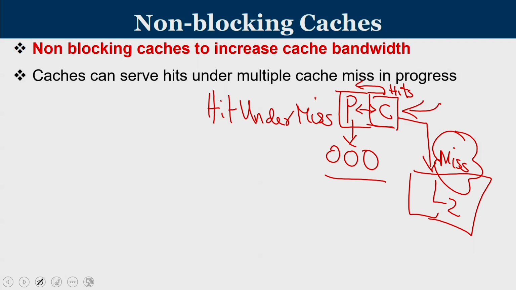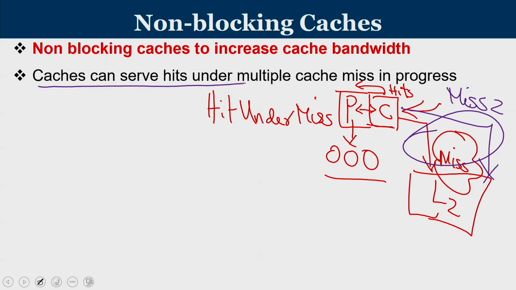Now imagine that rather than a hit, the subsequent access also results in a miss, that is, a second miss. Even that can be supported, and that is called miss under miss. You are going to permit one more miss. So you need a support mechanism which will provide parallel cache misses. This is called caches serving hits under multiple cache misses in progress.